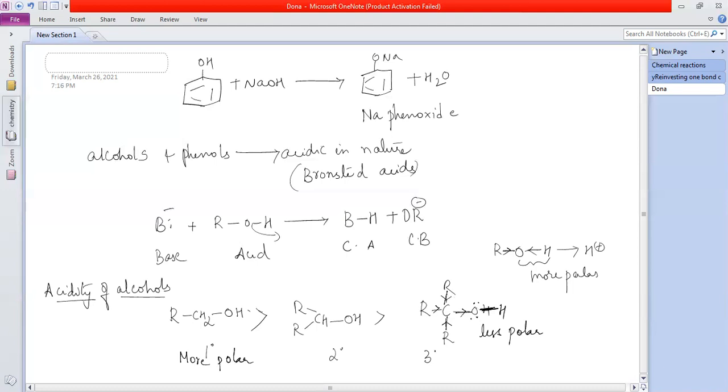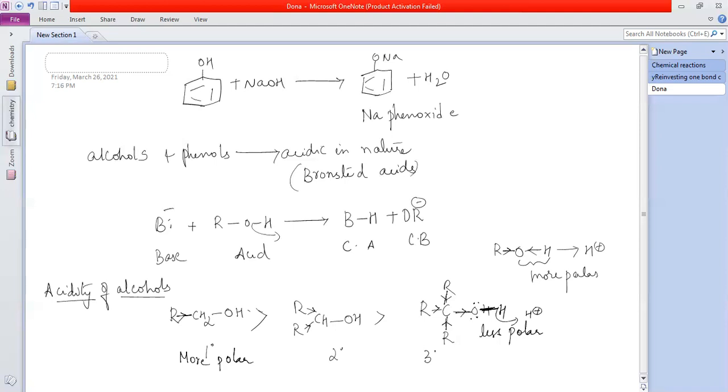To give the H plus, it should pull the bond pair totally towards it. This is easier in the primary, because there is only one electron donating group. Here 2, here 3. So which is more polar? Primary. That is why primary is more acidic than secondary, than tertiary. This is the explanation.